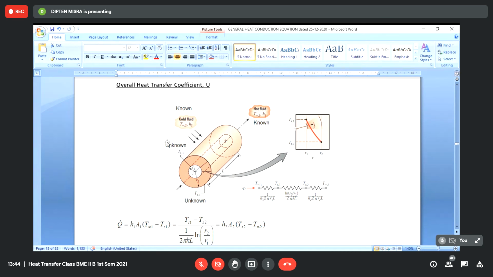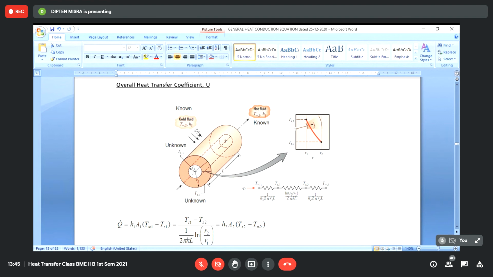And here what we assume is that although the fluid is flowing, because the heat is being given by the fluid, because of heat flow, normally the temperature T infinity 1 will change with Z. It will decrease with Z. And also, the temperature of the cold fluid is expected to rise with Z. T infinity 2 is expected to also change with Z. Only thing, T infinity 1 will be decreasing with Z, and T infinity 2 will increase with Z, because there is a continuous exchange from the hot fluid to the cold fluid.